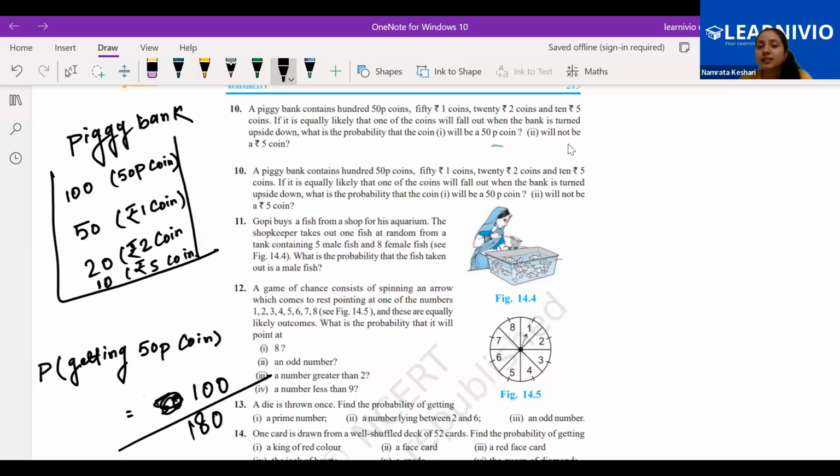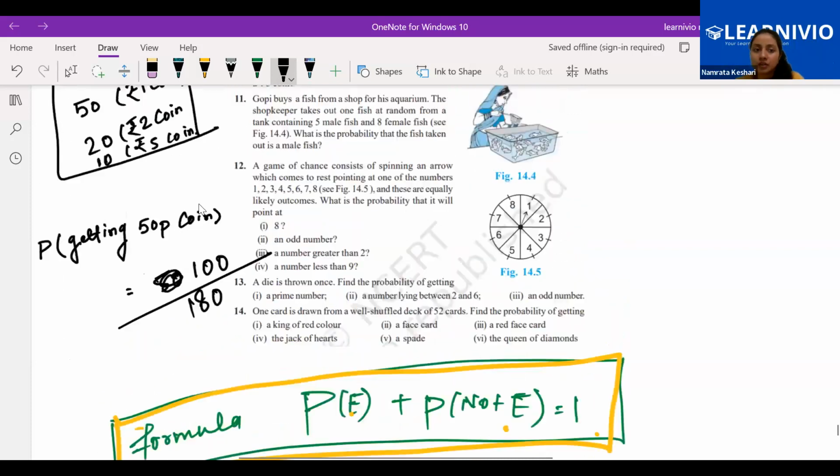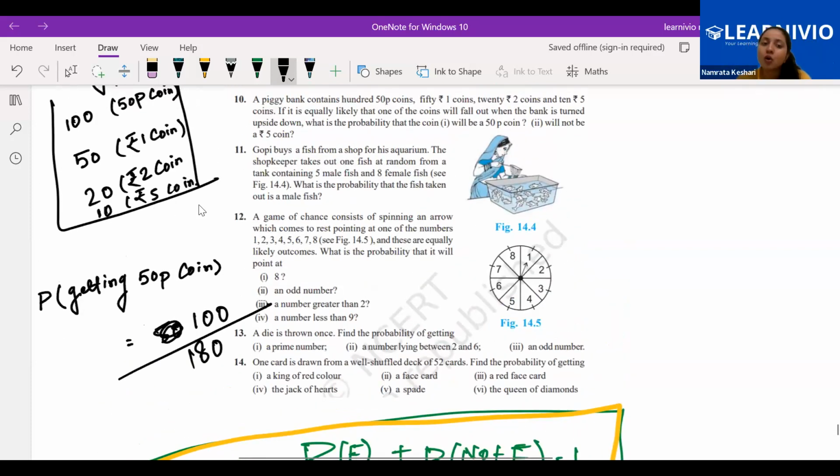Now the second part is asking, will not be a 5 rupee coin. How many coins are there which will not be a 5 rupee coin? For that, we can first find the probability of getting a 5 rupee coin. Either we can do it that way or I'm showing you the other way also.